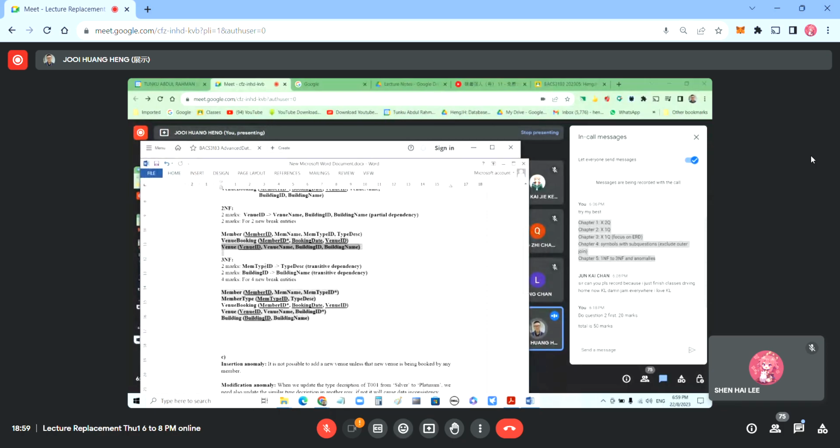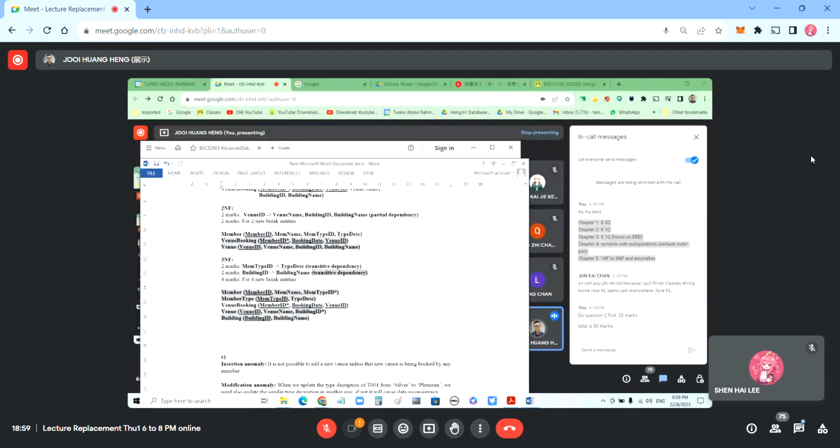One is member type ID to member type description, transitive dependency, 2 marks. Building ID to building name, transitive dependency, 2 marks. So you write like this. This is 1 mark at the back, and here is 1 mark. This is an arrow. Okay, arrow. Building ID to building name, 1 mark.